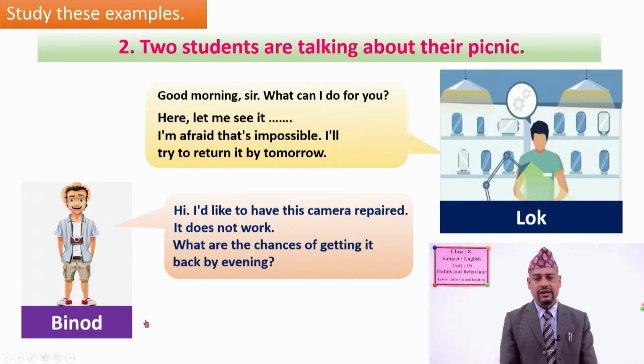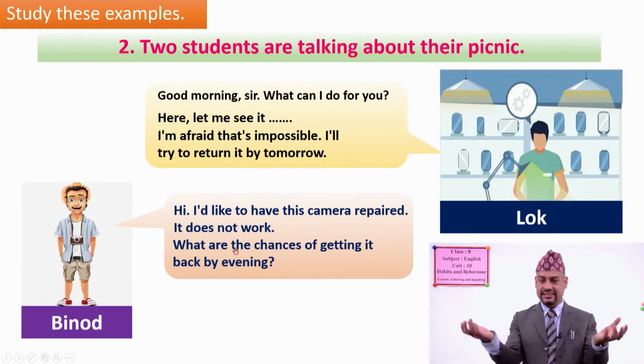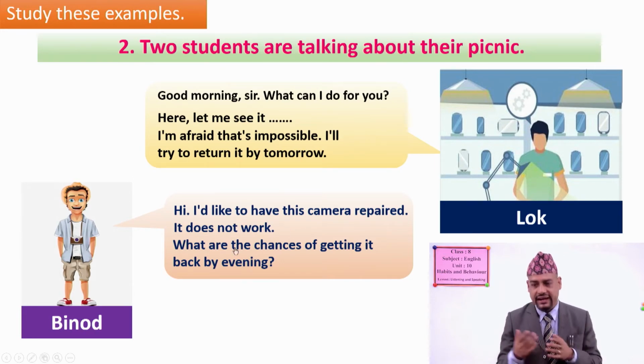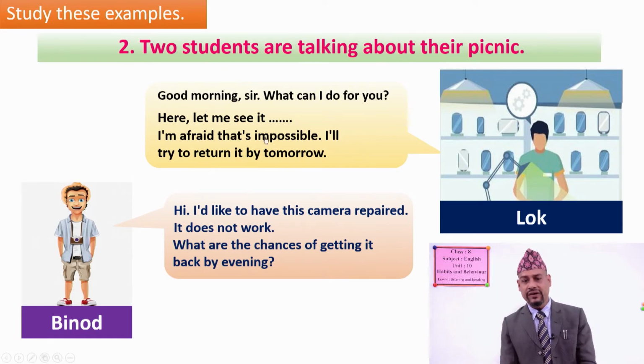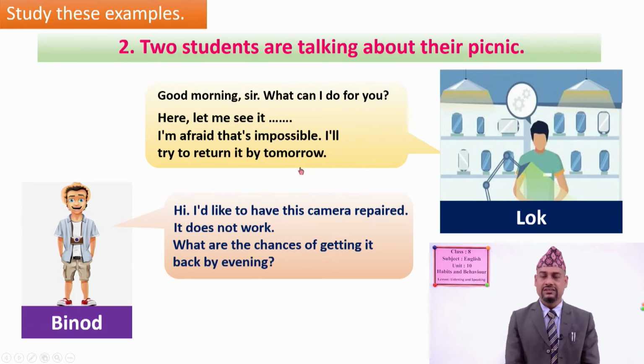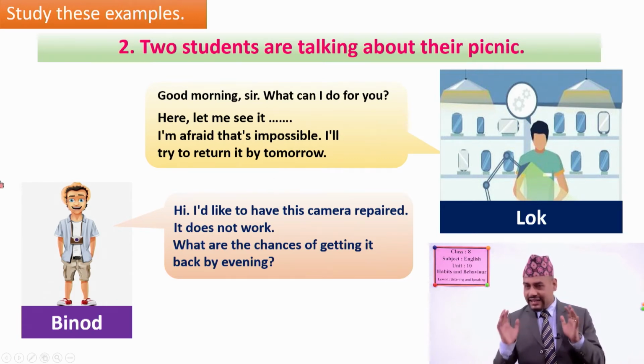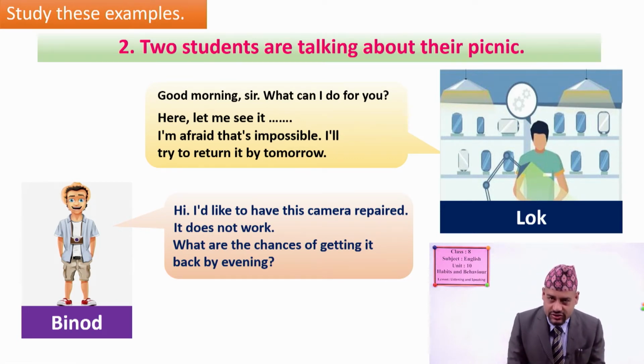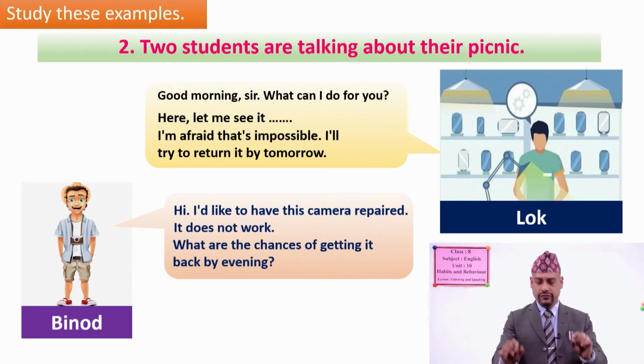For example, Binod is asking whether he can get it by evening or not. And at that time, Lok says that, I am afraid that's impossible. I will try to return it by tomorrow. See, he cannot today's evening. He will return it tomorrow. Okay. Like this, I want to show you another short conversation between two friends.